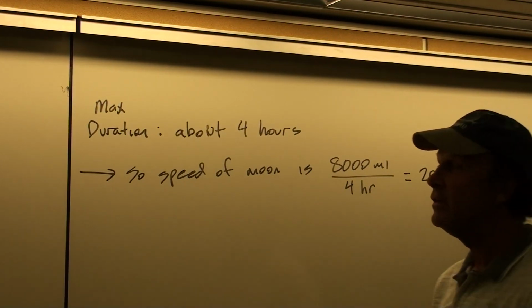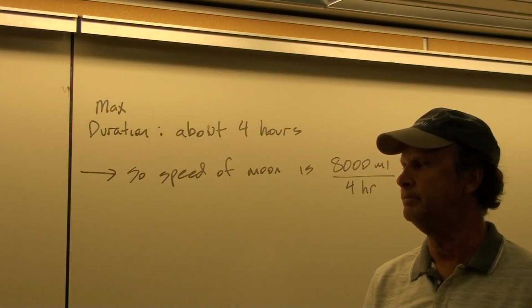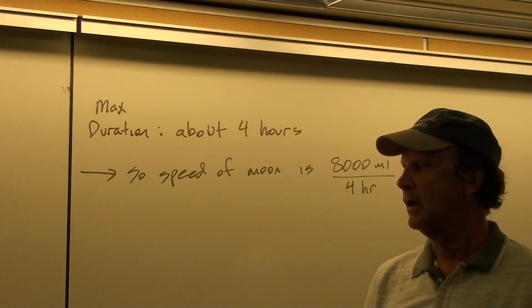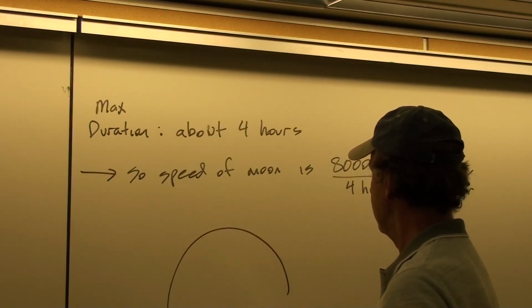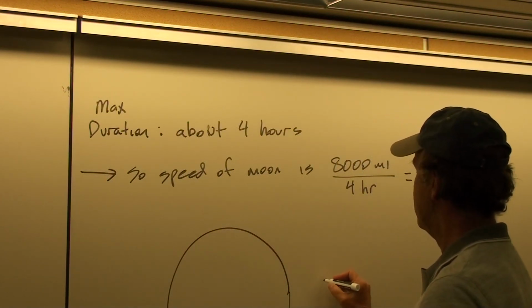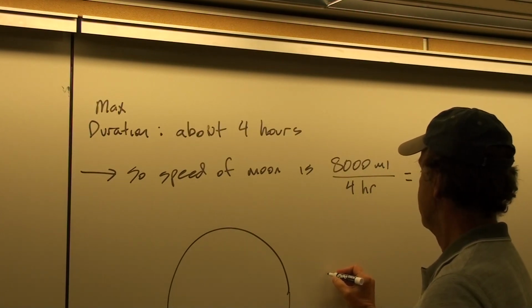Once we know the speed of the moon's orbit, and we know that it takes the moon 1 month to go all the way around, you can just say that 1 month is some number of hours.